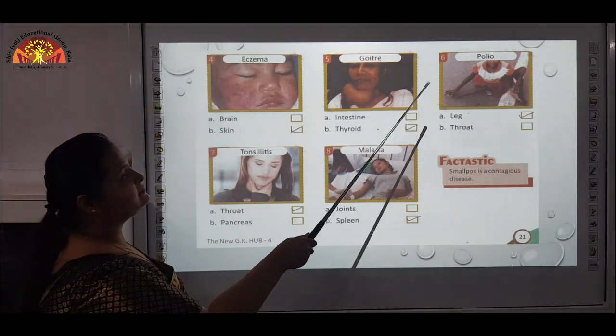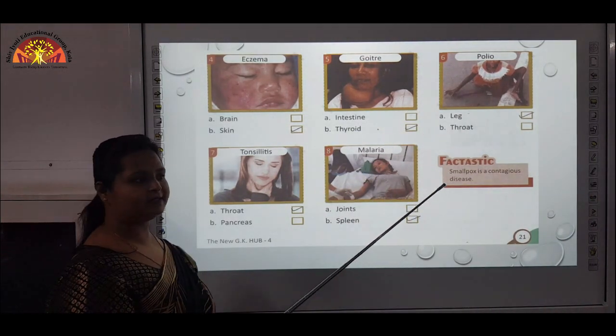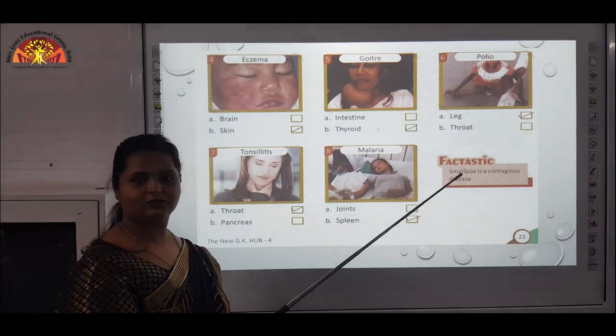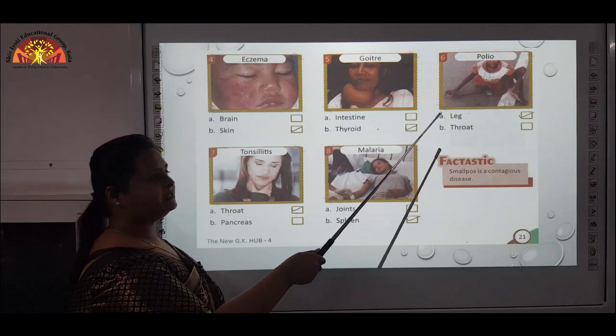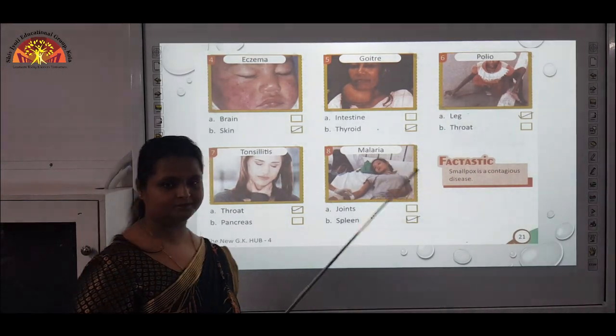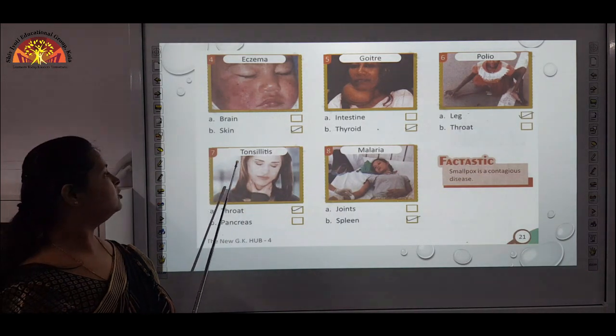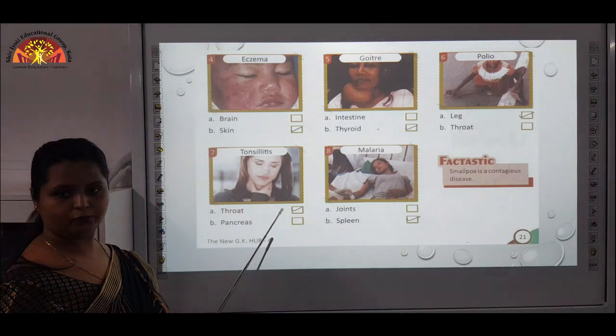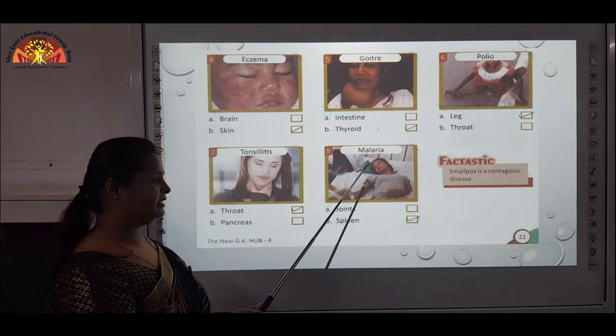Sixth one is polio. Polio is a virus. Generally what happens is the legs get paralyzed. But it is not that dangerous. It can be prevented by the polio vaccine. Seventh is tonsillitis. Where does that happen? Throat.